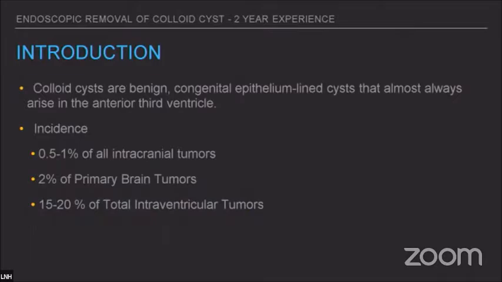So, colloid cysts are benign epithelium-lined cysts that almost always arise in the anterior third ventricle. They are almost 1% of all intracranial tumors, 2% of primary brain tumors, and 15 to 20% of the total intraventricular tumors.